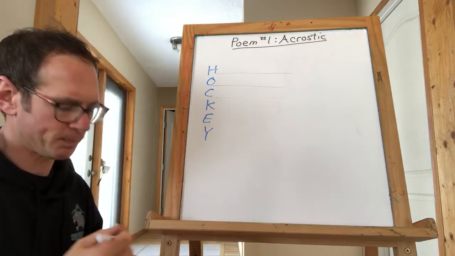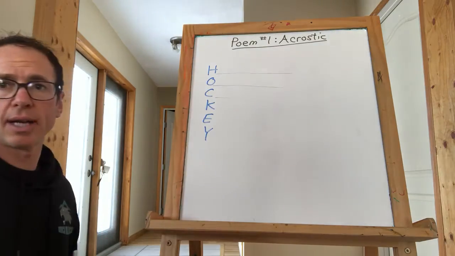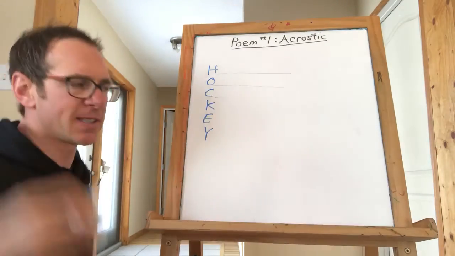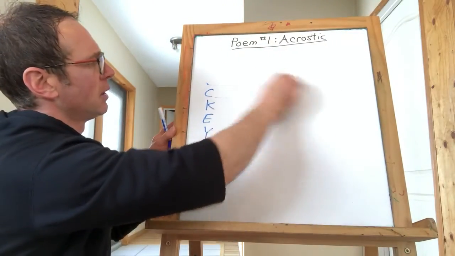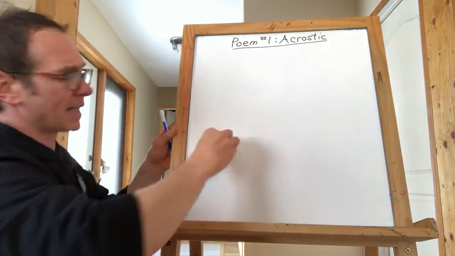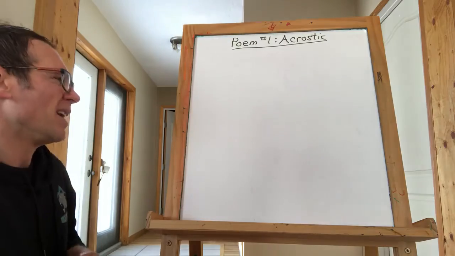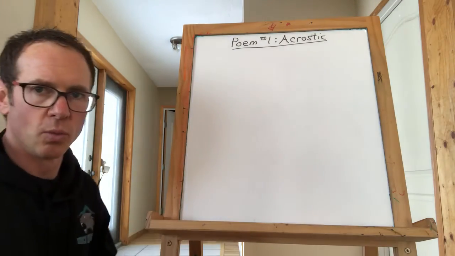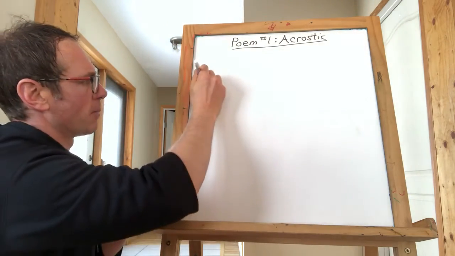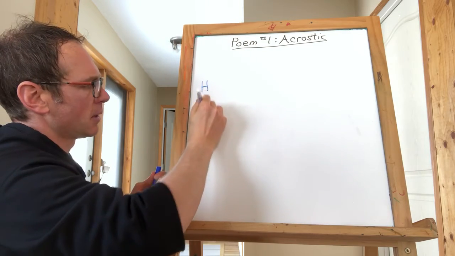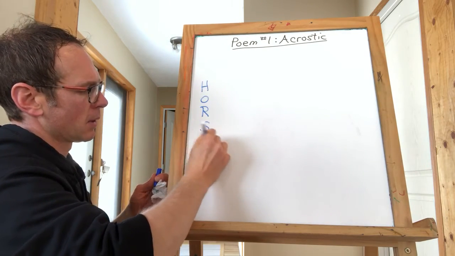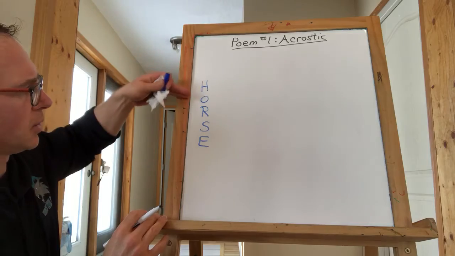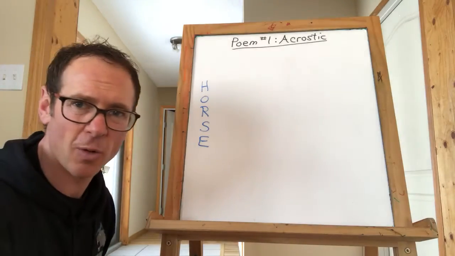Right? So I do want you guys to make sure that you write a poem that's at least 6 lines long. So you need to pick a word that's at least 6 letters long. So it doesn't mean you can't write a poem about what you want to write about. Like for example, if you want to write a poem about a horse, if you look, horse is 1, 2, 3, 4, 5 letters long. Oh, it's not quite long enough.